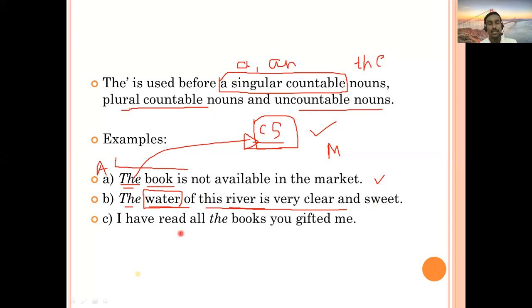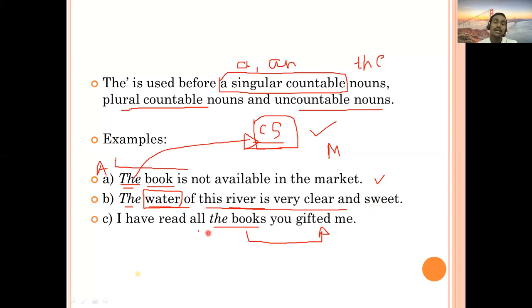Specific things. Then next, I have read all the books you gifted me. Another kind of example here, the books. Now here also, which books are you referring to? Books which are particular books. Why are they particular? Because they are gifted by you. So therefore, I have read all the books.